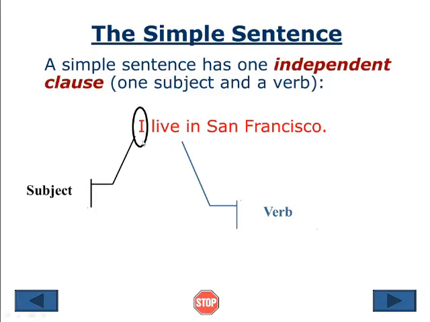Okay, so look at this example. I live in San Francisco. It's a city. So I is a subject, live is a verb. You need not look at the other words. If there is one subject and one verb, then we can decide it is a simple sentence. This is the way we decide a simple sentence.